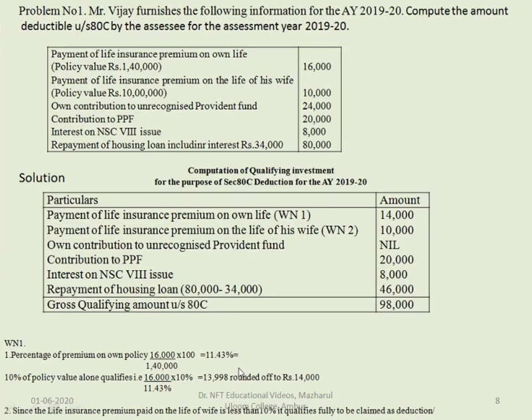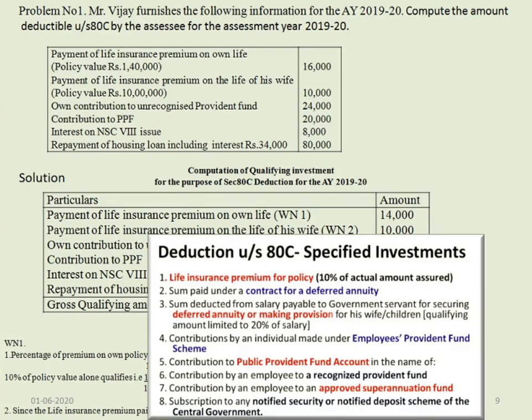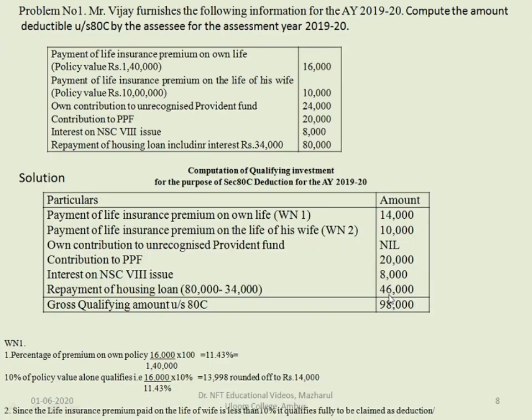But the policy amount which qualifies is 10% of actual amount assured. So 10% of the policy amount, we will find it out. 16,000 divided by 11.43. 11.43 is the percentage of premium which he has made payment as a premium. Divided by 11.43 will give you 1% into 10%. 10% is the amount which is qualified for deduction.